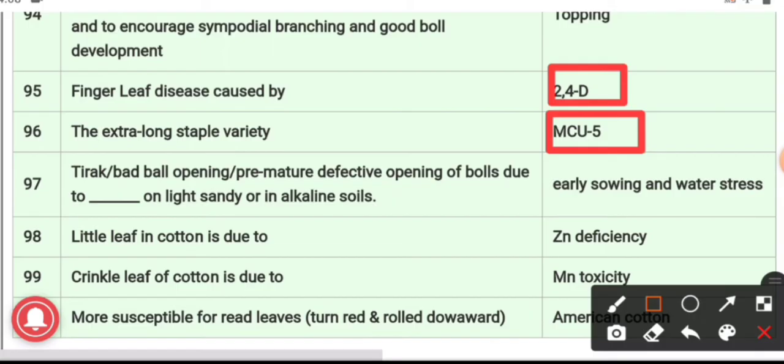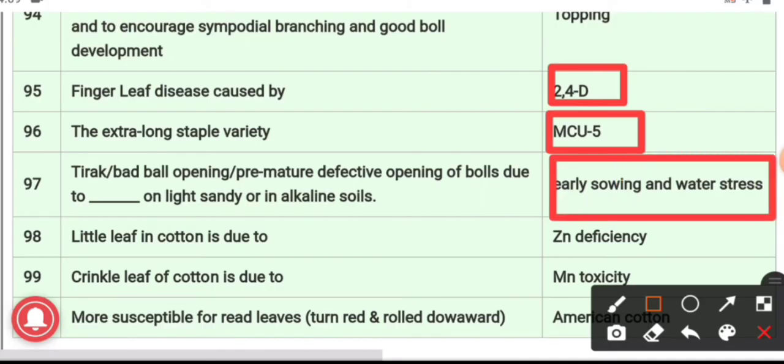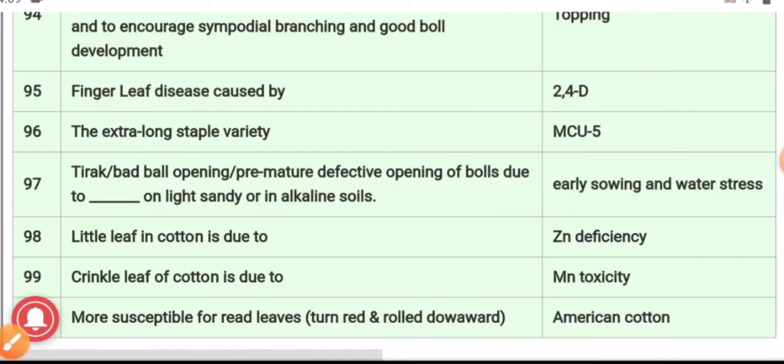97. Tirak or bad boll opening, or premature defective opening of bolls, is due to light sandy or alkali soil. It is due to early sowing and water stress. It occurs in case of light sandy or alkali soil. 98th question. Little leaf in cotton is due to zinc deficiency, and due to manganese toxicity, wrinkle leaf of cotton takes place. 100th question.